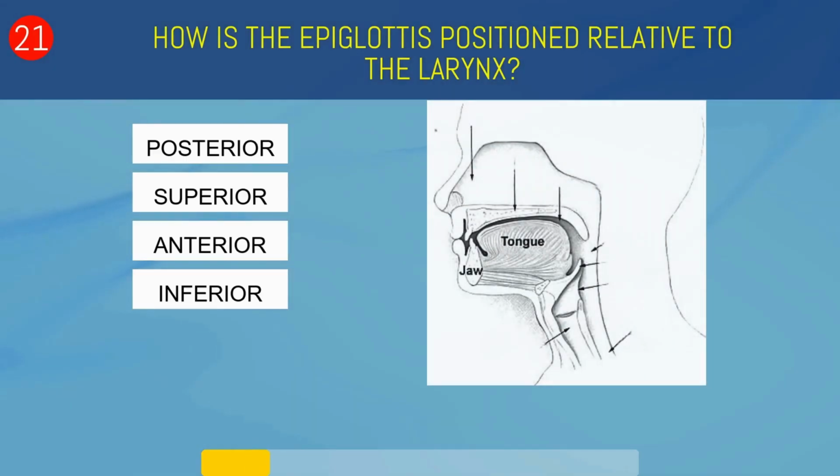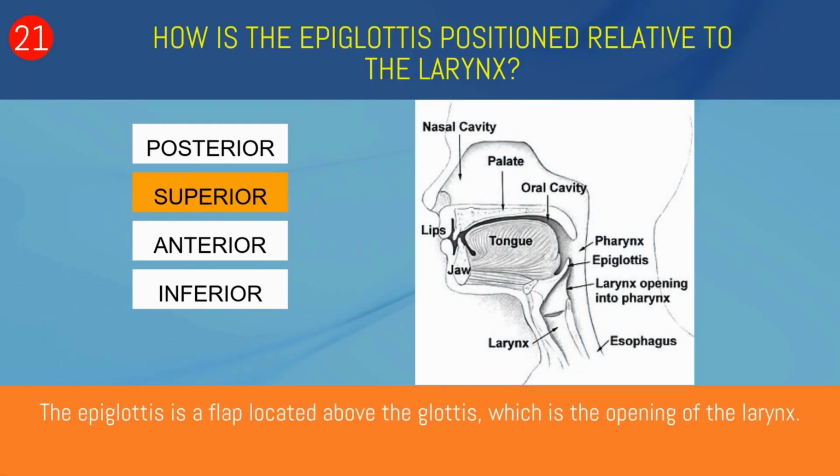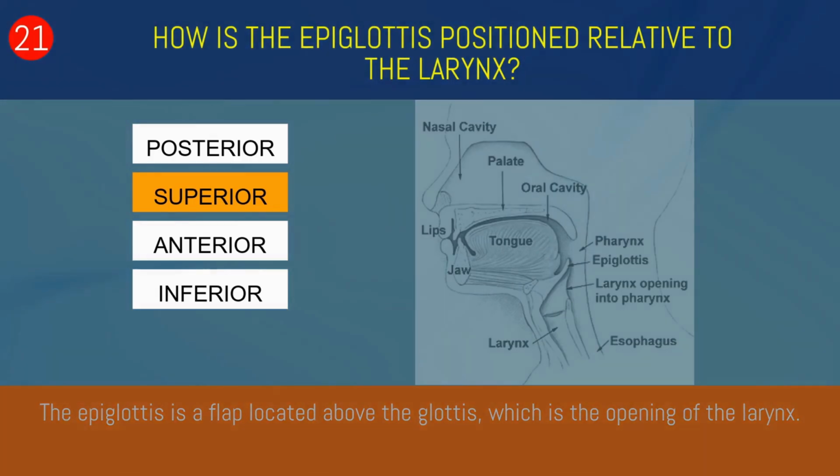How is the epiglottis positioned relative to the larynx? Posterior, superior, anterior, or inferior? Superior. The epiglottis is a flap located above the glottis, which is the opening of the larynx.